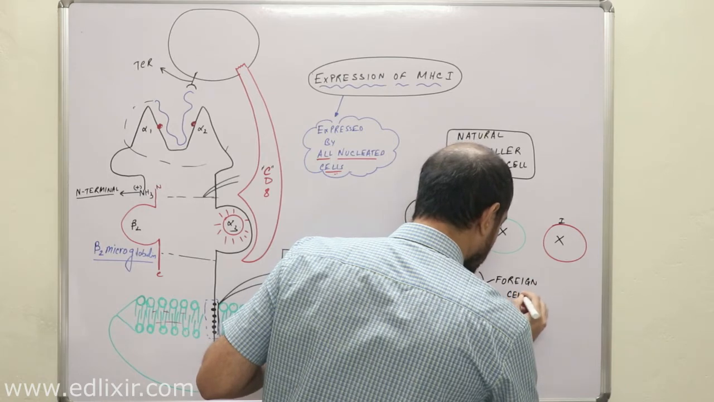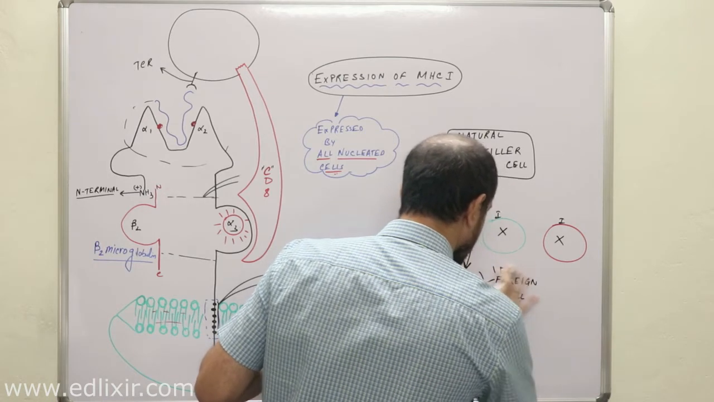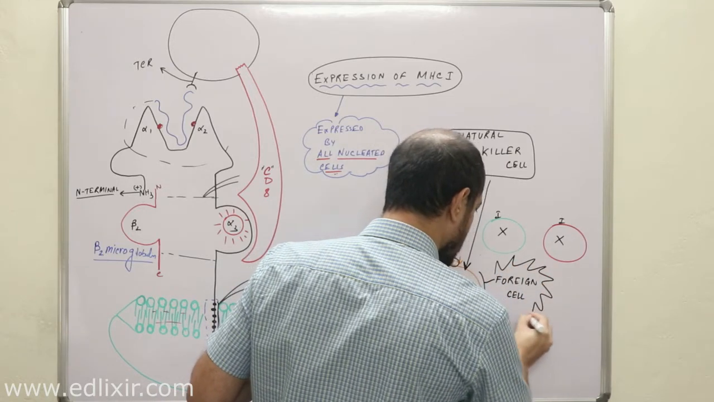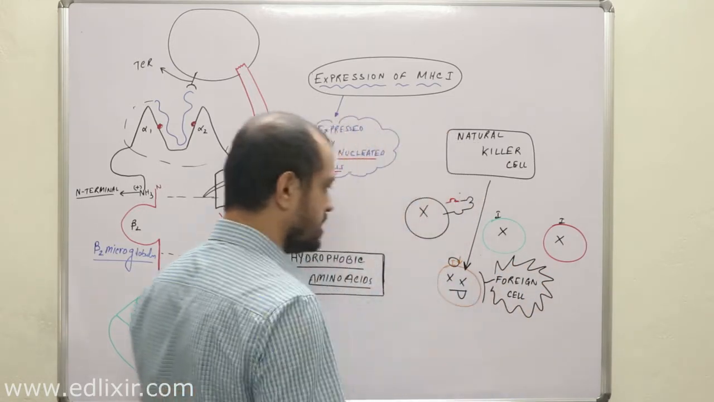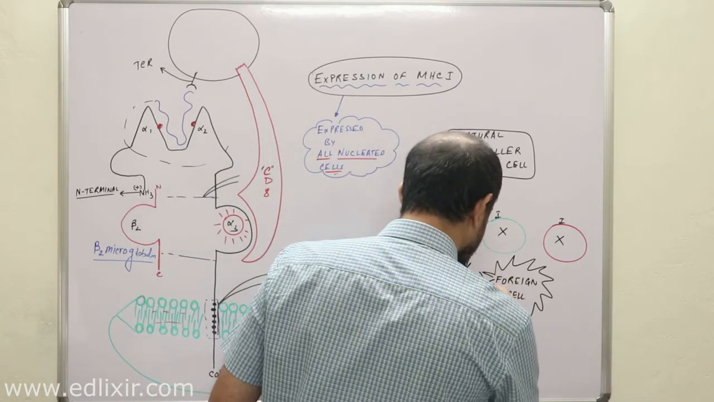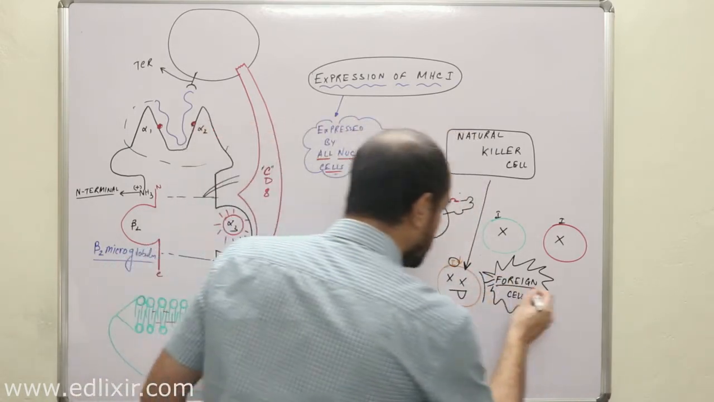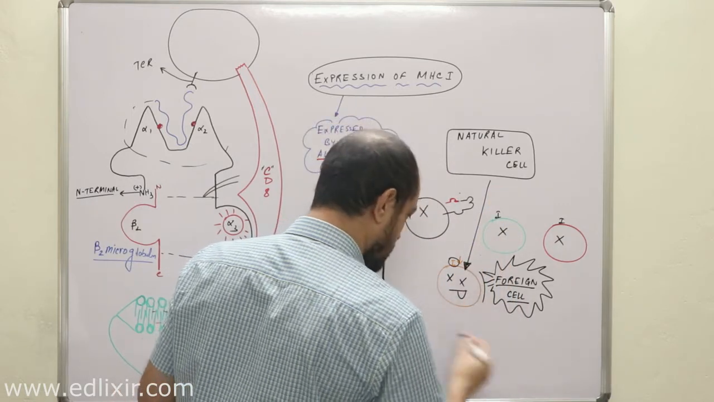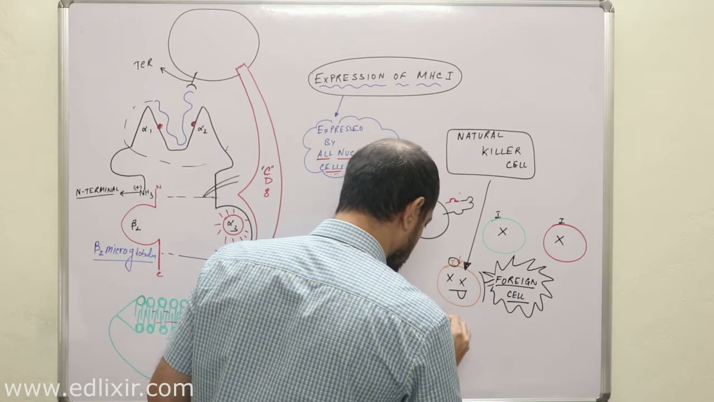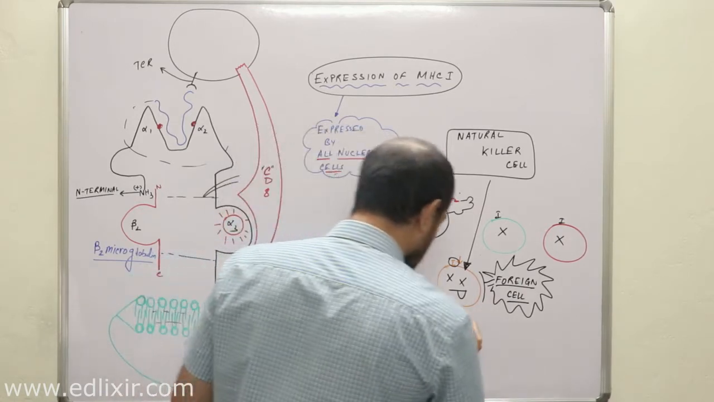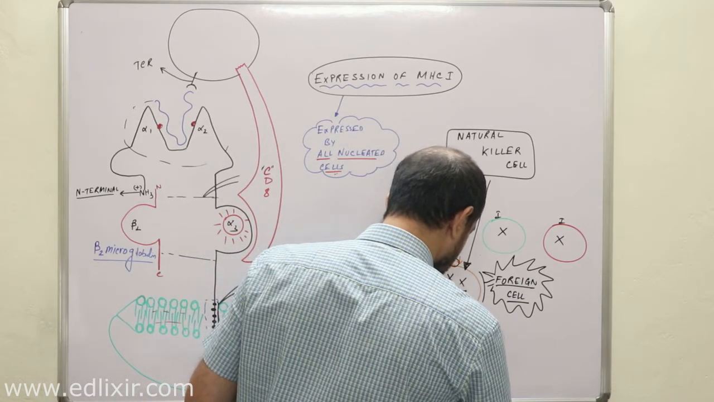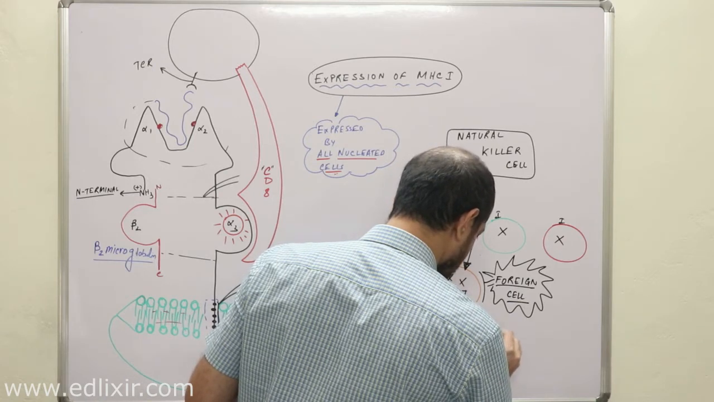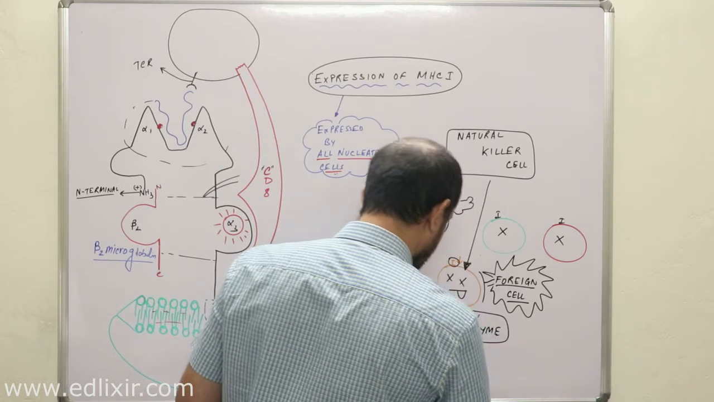Now, as this cell is now treated as a foreign cell, the NK cell will attack this whole cell and perform a pathway called the perforin granzyme pathway. It is one of the apoptotic pathways, the perforin granzyme pathway. And it will effectively kill this cell.